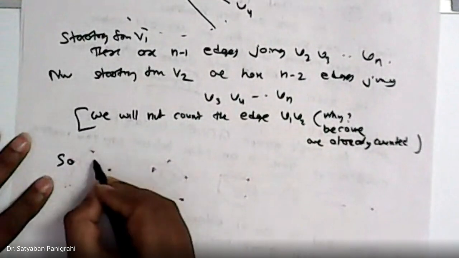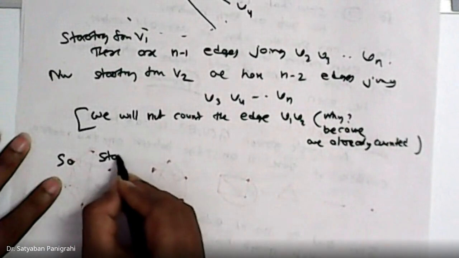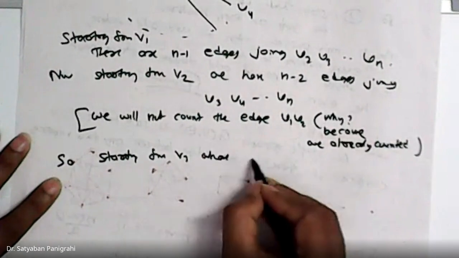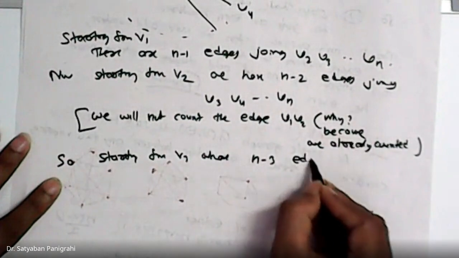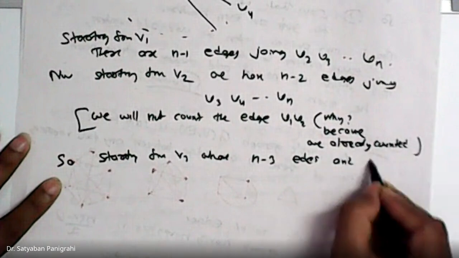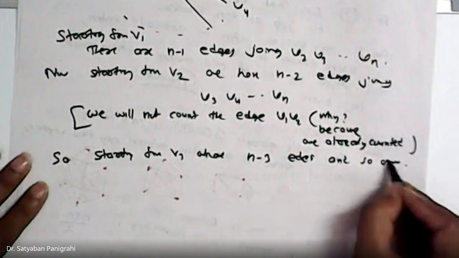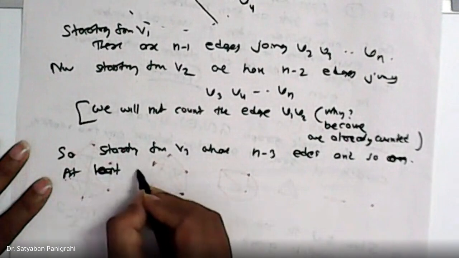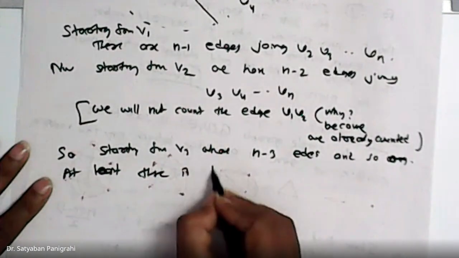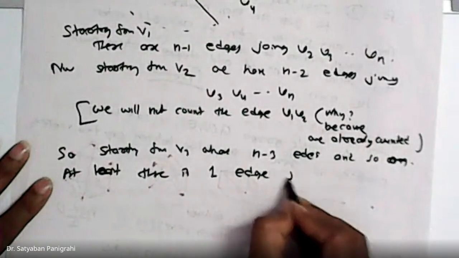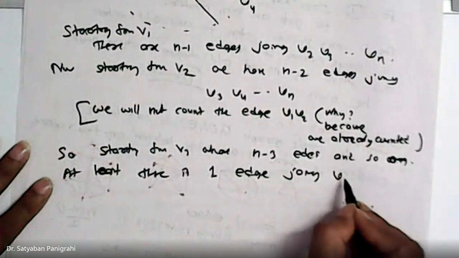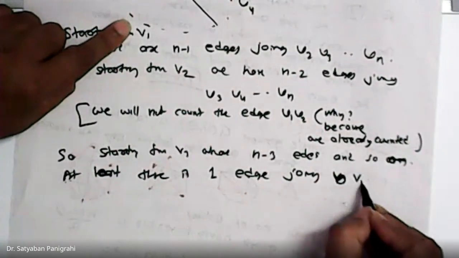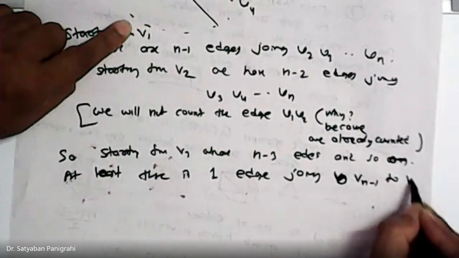So similarly, starting from V3 we have how many edges? n minus 3 edges and so on. At last there is one edge joining Vn minus 1 to Vn.